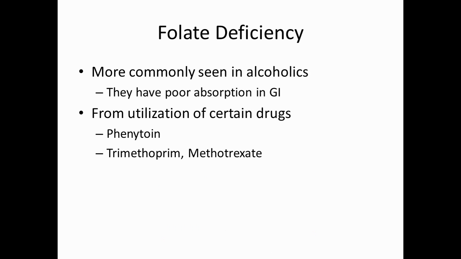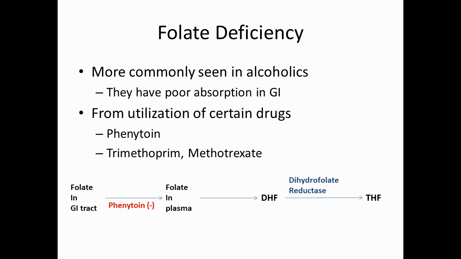So folate deficiency is more commonly seen in alcoholics because they have poor absorption in the GI tract, and from utilization of certain drugs like phenytoin or trimethoprim or methotrexate. As you can see, folate in the GI tract gets absorbed by the intestine and gets into plasma, which is inhibited by phenytoin, and that plasma folate will convert into dihydrofolate, and that converts into tetrahydrofolate with the enzyme dihydrofolate reductase, and that dihydrofolate reductase is inhibited by trimethoprim and methotrexate, and that's how certain drugs can develop deficiency of folate.